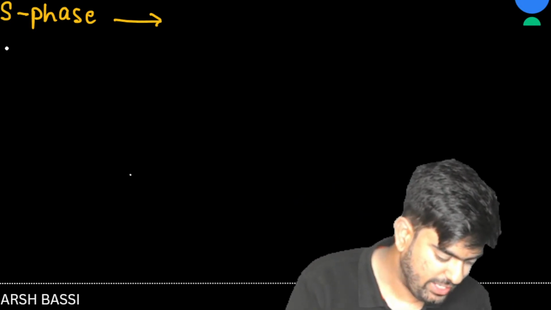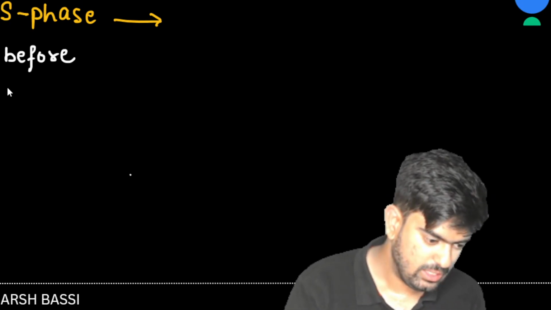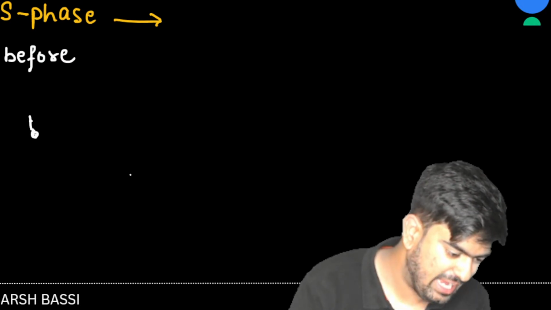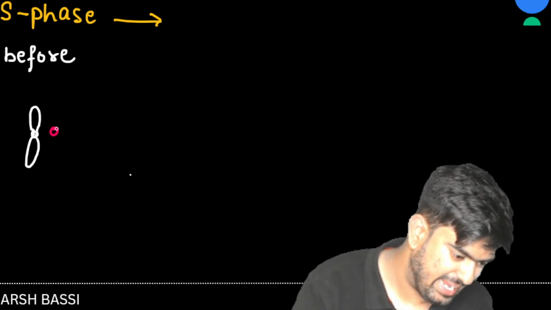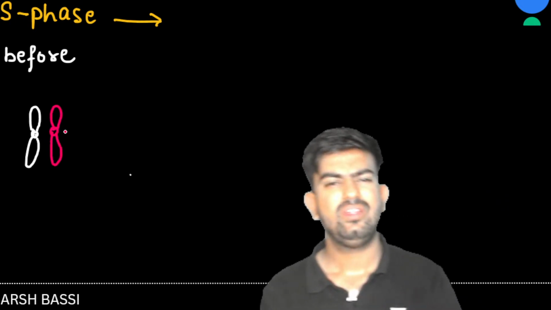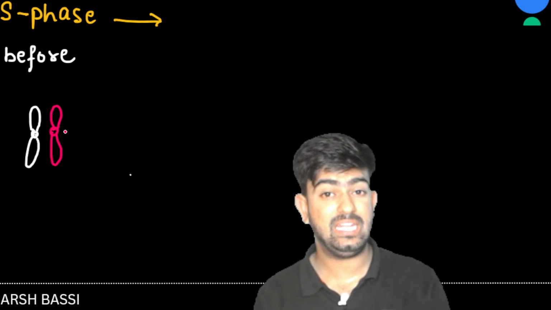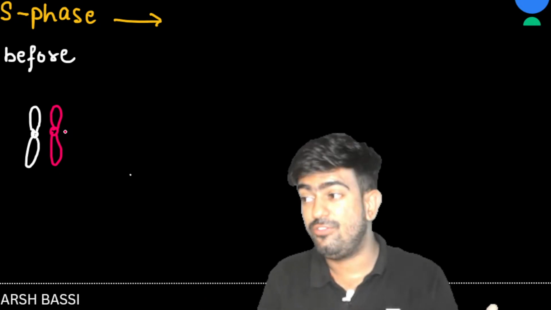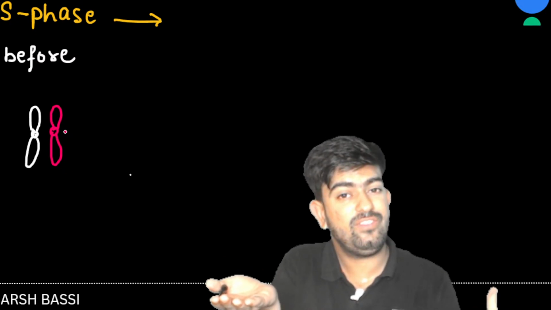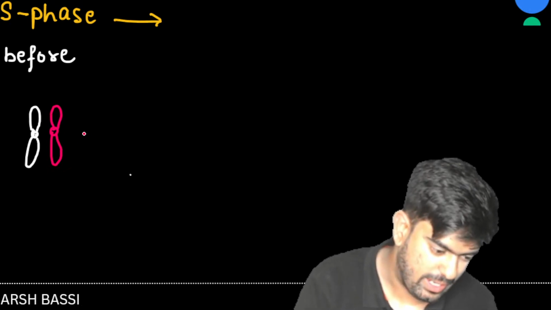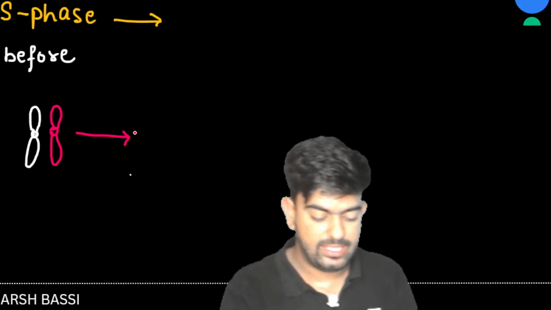See, before S phase, or before replicating, we had Harry and we had Julie. They're chilling, no reproduction, the cells are chilling in their body. But suddenly the volume of cytoplasm increased, and then the nucleus gave the command for cell division. Now what is going to happen in S phase? These chromatids are going to divide.